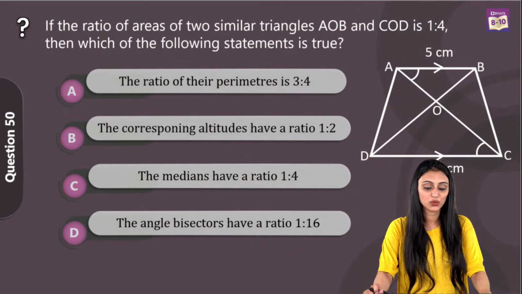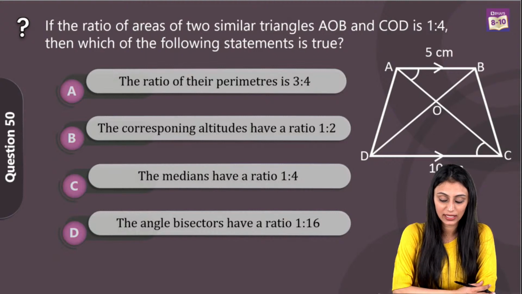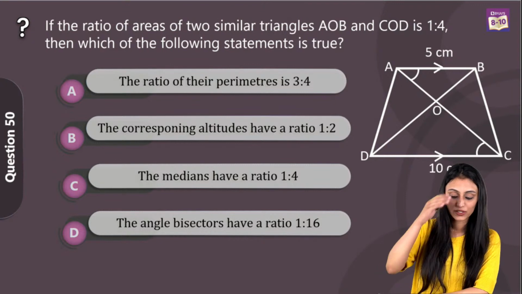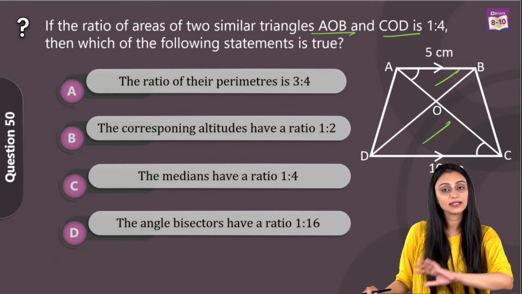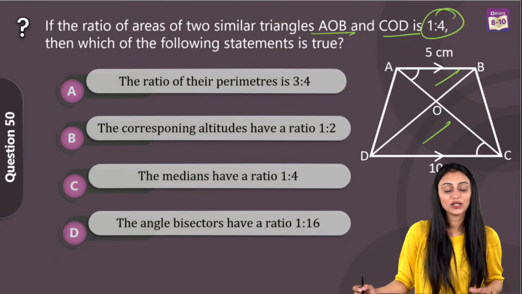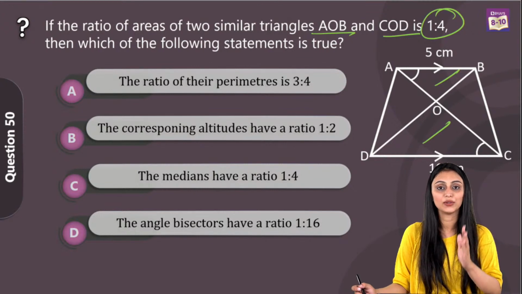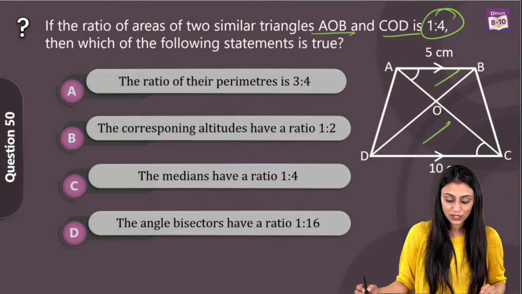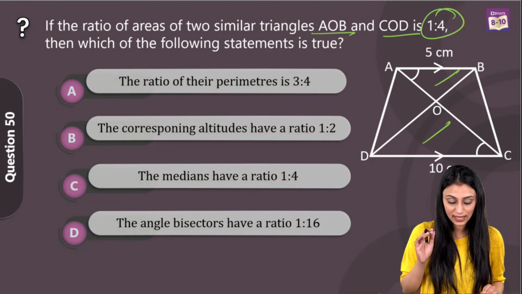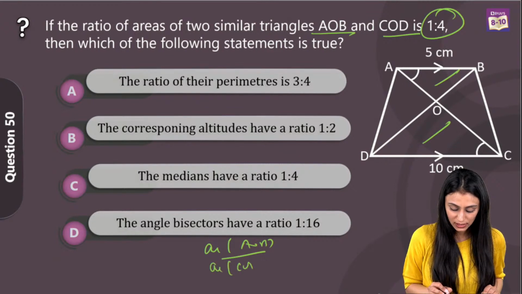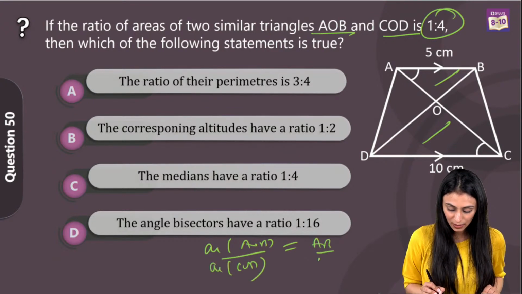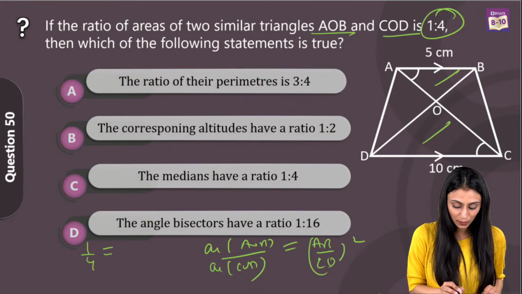So if the ratio of areas of 2 similar triangles AOB and COD is 1:4, then which of the following statements is true? All right. So here we are talking about these 2 similar triangles AOB and COD, right? These triangles are similar, the ratio of their areas is also given. So when triangles are similar, then the ratio of their areas is equal to the ratio of squares of their corresponding sides, right? So area of triangle AOB by area of triangle COD, if I write this as AB by CD whole square, that's basically 1/4. So AB by CD, square root of this would be 1/2.